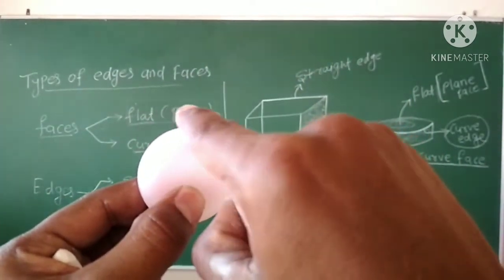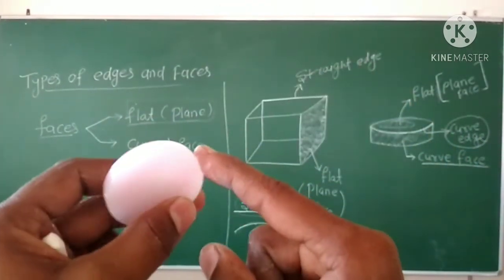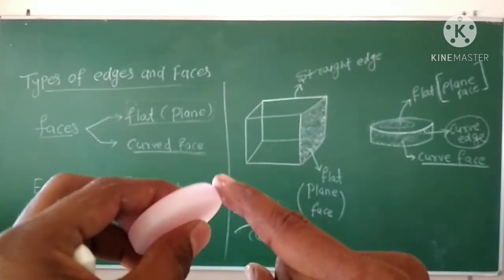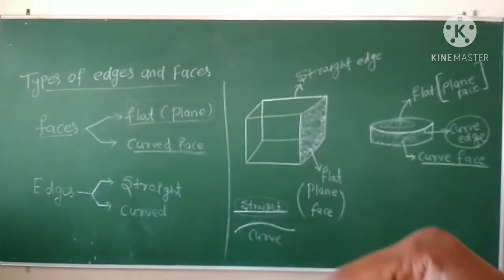What kind of curve is this? Is it completely straight? No. It is a curve surface. So that is a curve surface. That means it is a curve face. Okay? Then there are the edges.